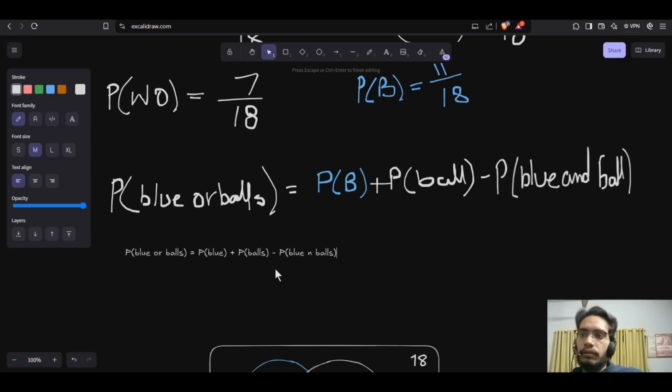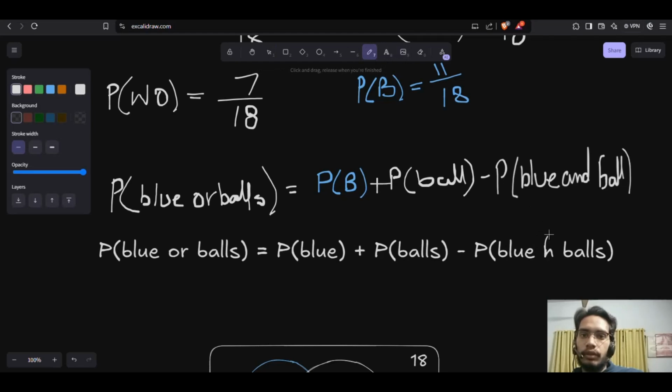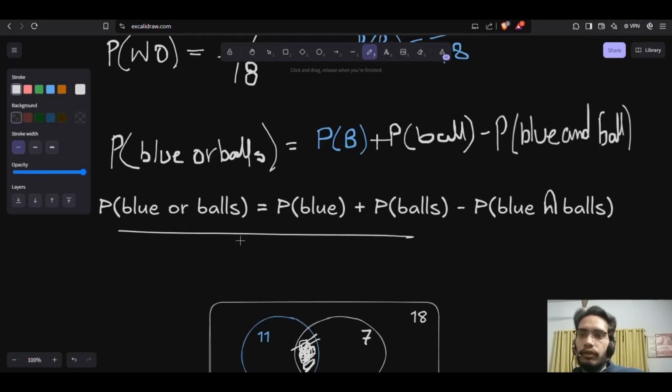This is how you can write it. This is your intersection. So this is the formula of the addition rule of probability.